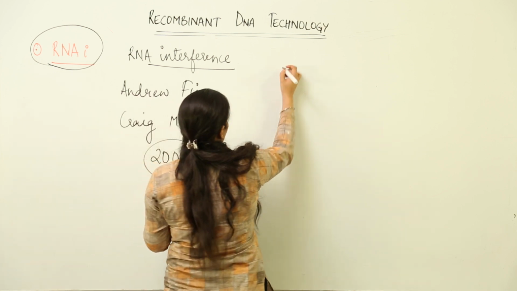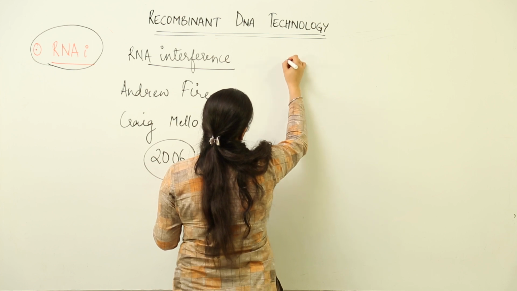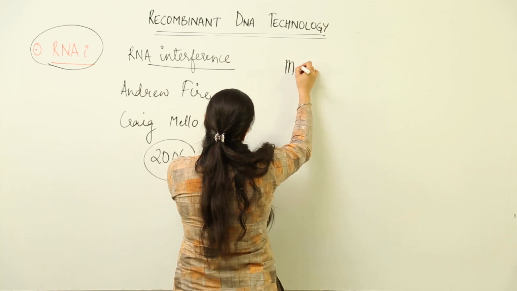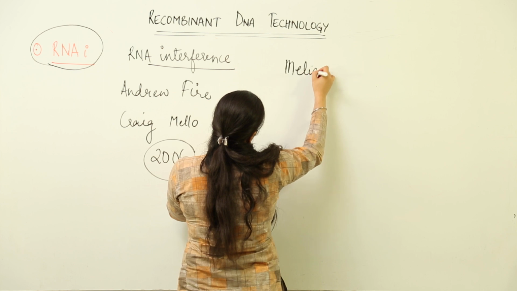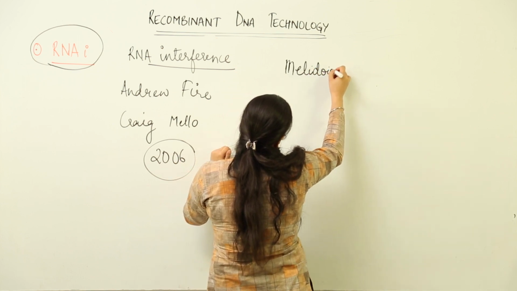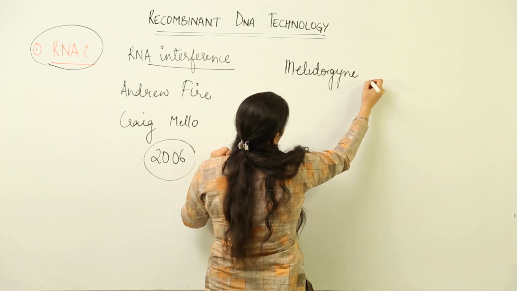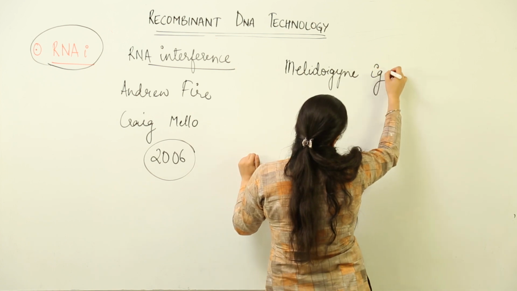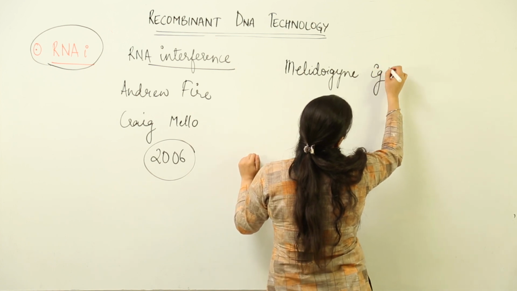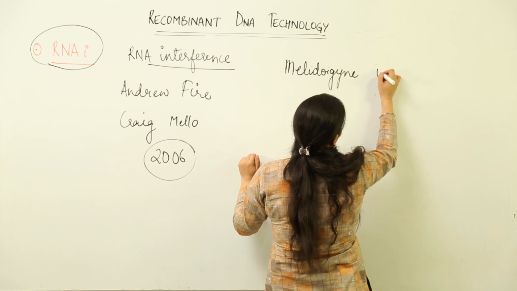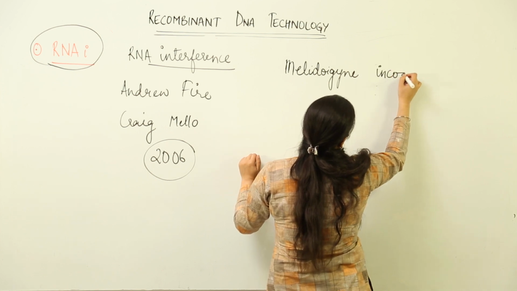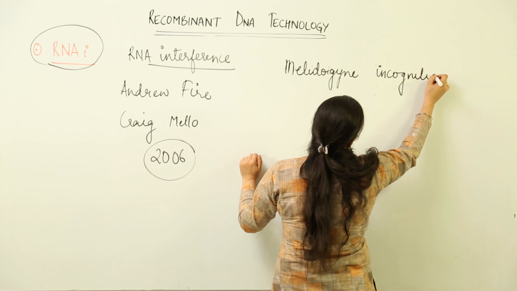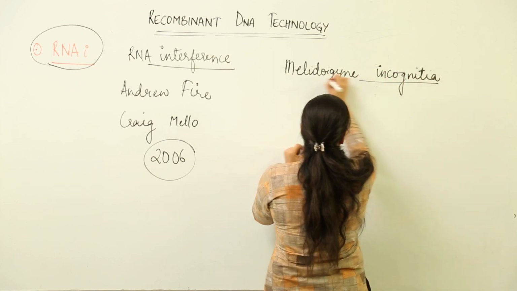We study this RNA interference in terms of a nematode known as Meloidogyne incognita, which is responsible for infecting the roots of the tobacco plant.